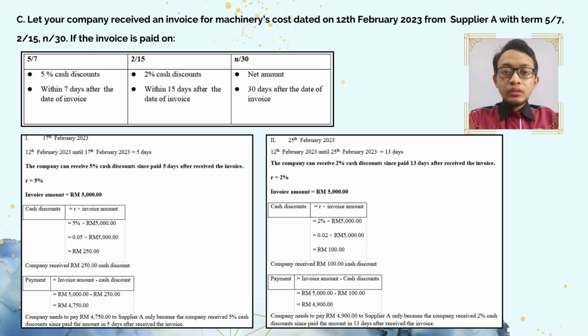For the second date, which is on 25 February 2023, the company takes 30 days to pay the invoice after the date and receives a discount of 2%. To get the amount that needs to be paid after the discount, I use the cash discount formula equal to R times the invoice amount, which is 2% times RM5000, and the discount obtained is RM100. After that, I use the net pay formula as the invoice amount minus the cash discount, which is RM5000 minus RM100, and the net amount to be paid is RM4900.